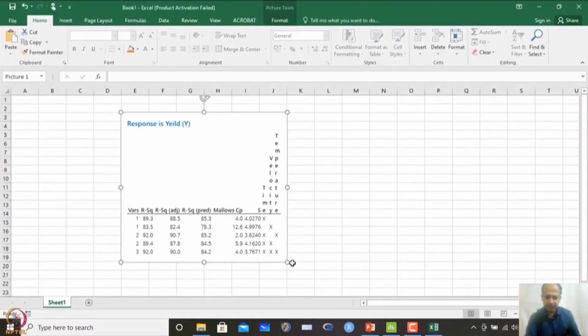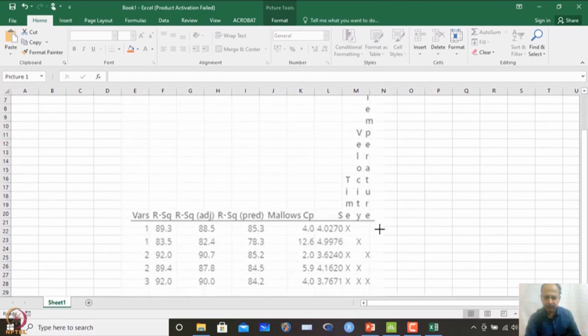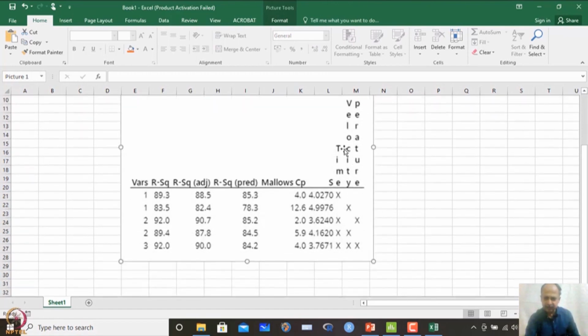So, when we paste it over here, what observations do we want to see. This is the time variable, this is temperature, and this is the velocity. With one variable, what we are seeing is Mallows Cp is about 4, R square adjusted is 88.5 when I consider only time as the variable. But Mallows Cp is higher than the number of variables plus 1, so this is not recommended. The second one is also not recommended with one variable. In the third one, time and temperature, Mallows Cp is less than the number of variables plus 1. So, 2 is less than 3.